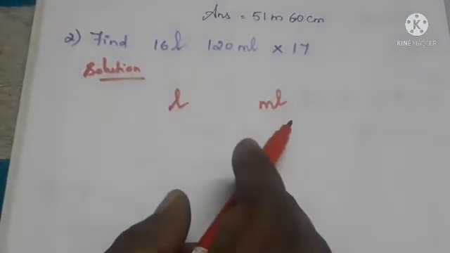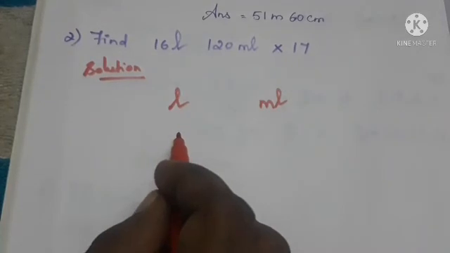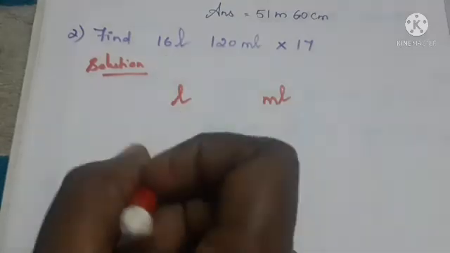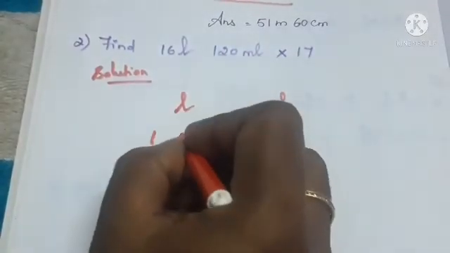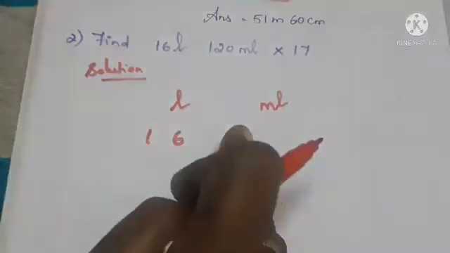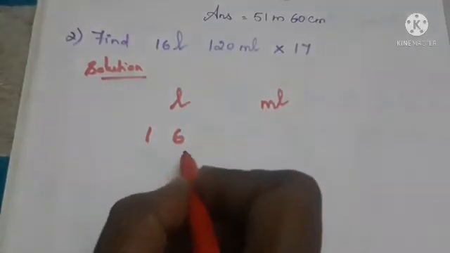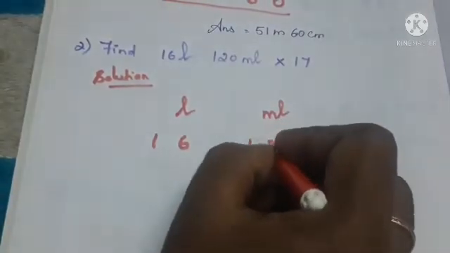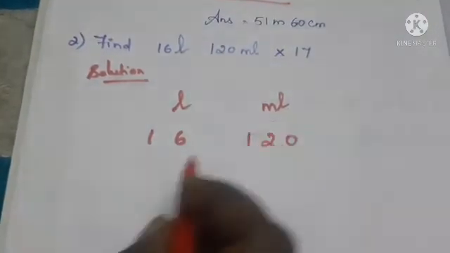Next we have to leave one line to write the remaining values. Don't forget that. Next, under the liter, how many liters are present? Yes, 16 liters. While you are writing the numbers, you have to leave a gap, and the unit also, leave a gap and write. So 16 liters, and how many milliliters are given in this question? 120 milliliters.